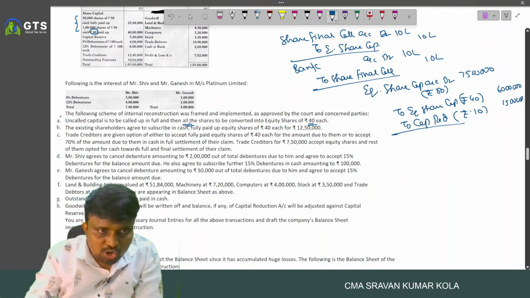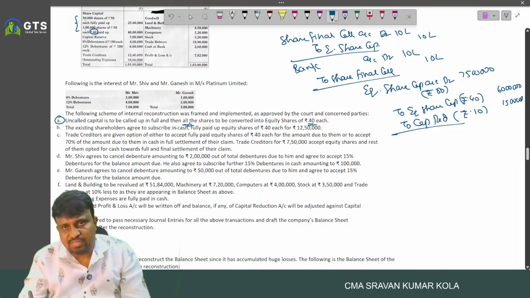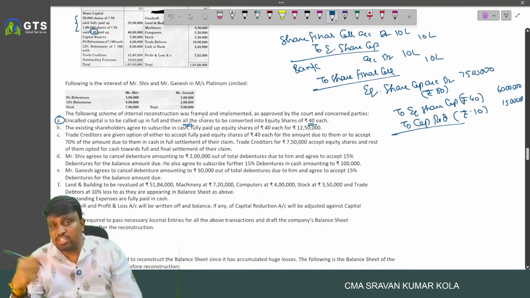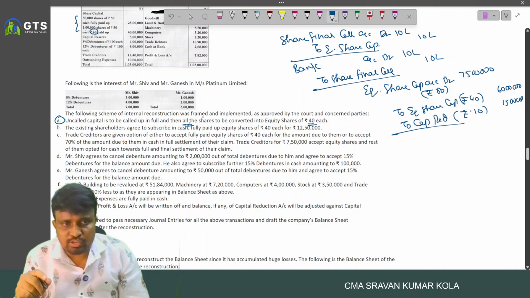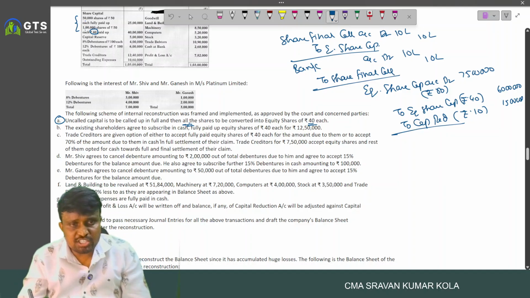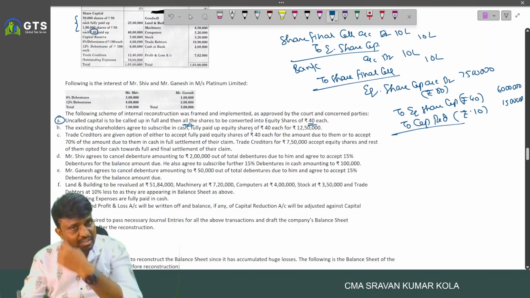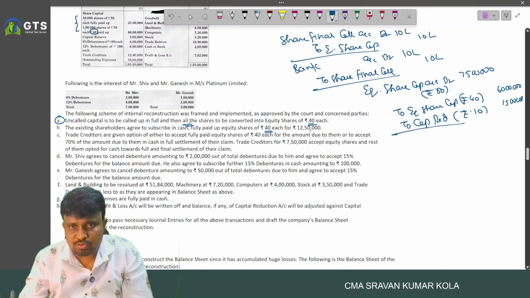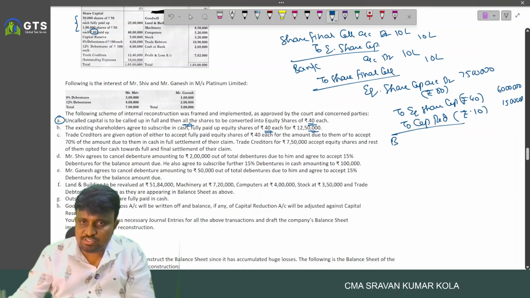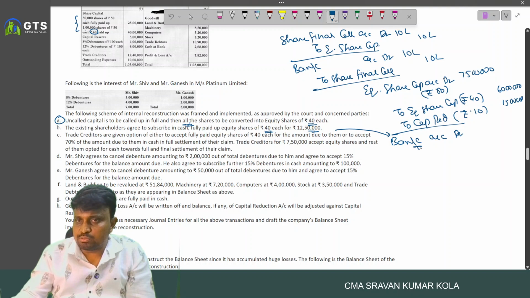First, uncalled capital has been called up in full and the amount received, and then all the shares are converted into equity shares of 40 each. And existing shareholders agreed to subscribe in cash fully paid up equity shares of 40 each, 12 lakh 50, and new shares they purchased. So they write the entry, bank account debited to share capital